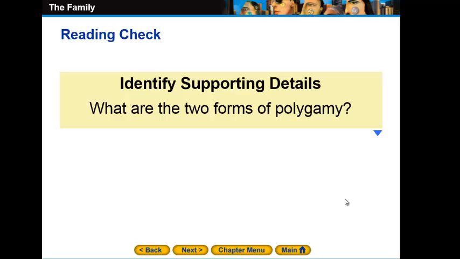What are the main two forms of polygamy? But first of all, what's polygamy? Try to remember. Polygamy is multiple marriage partners.